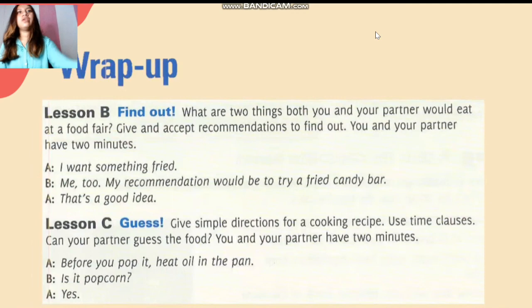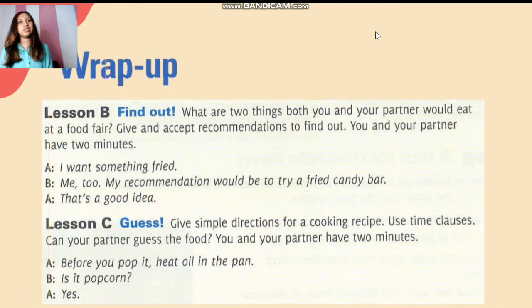Listening B. Find out what things you and your partner will eat at a food fair. Give an exact recommendation to find out. You can see an example in the slide. You say, "I want something fried," and your partner asks, "Me too. My recommendation will be to try a fried candy bar." And you answer, "That's a good idea."